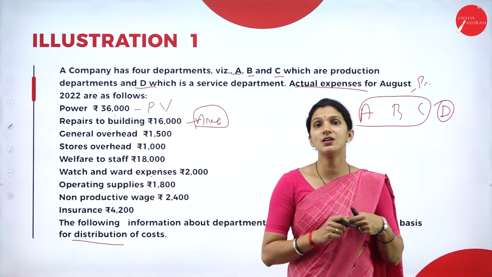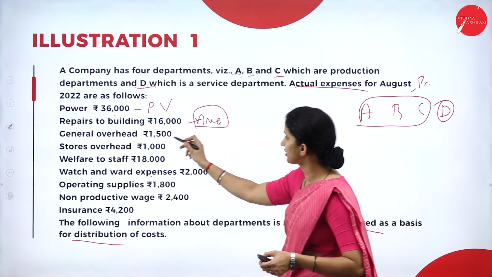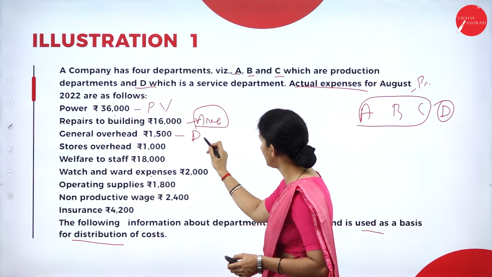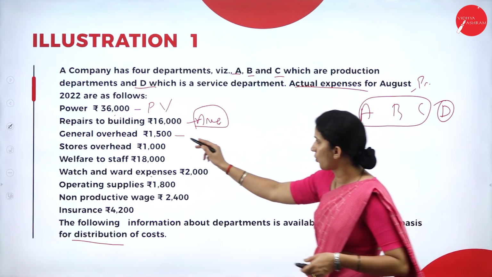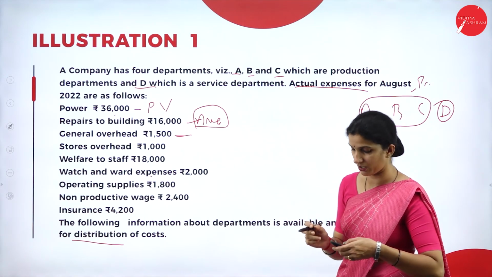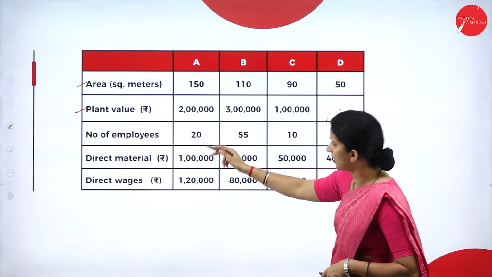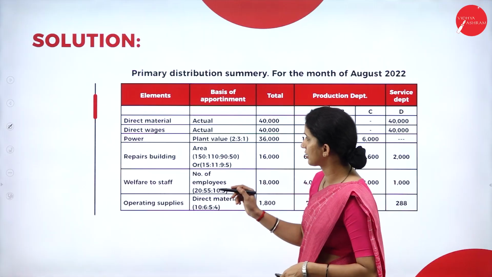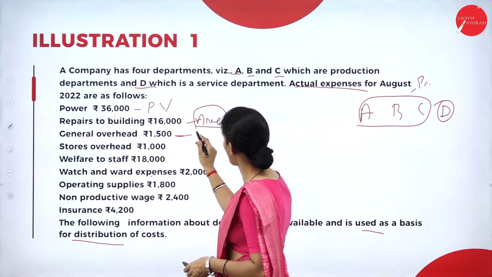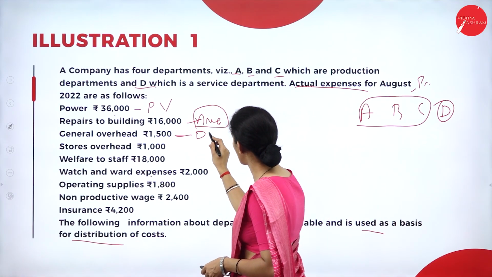Next we have the general overhead. Usually for general overhead, your basis is the direct material. Next, for the general overhead here, your basis of allocation is the direct wages. So for general overhead, your basis of allocation is direct wages.